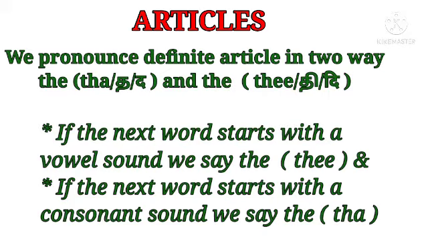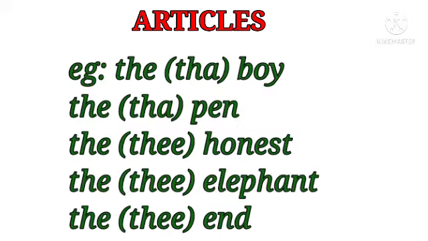We pronounce the definite article in two ways, "thee" and "thuh". See where we use them. If the next word starts with a vowel sound, we say "thee". If the next word starts with a consonant sound, we say "thuh". See the example: the boy, the pen, the honest, the elephant, the end.